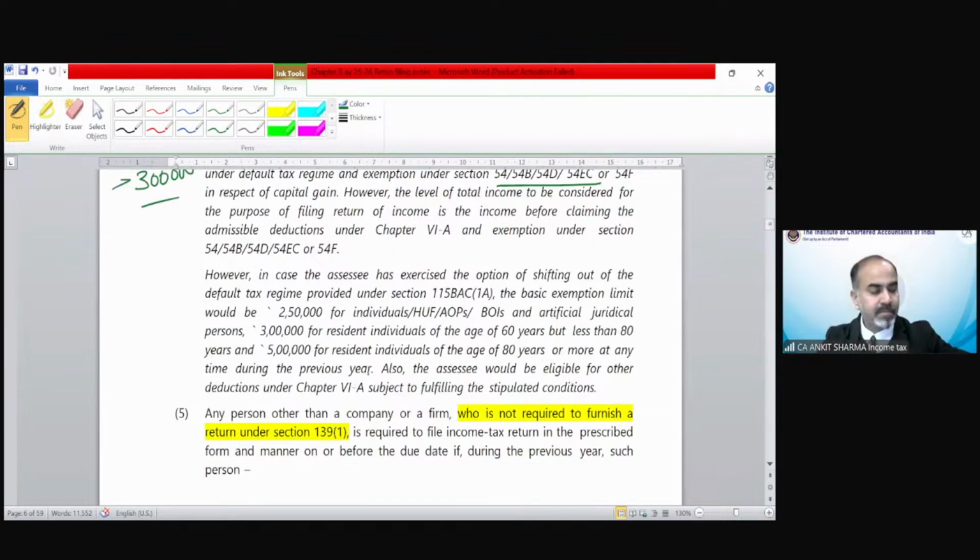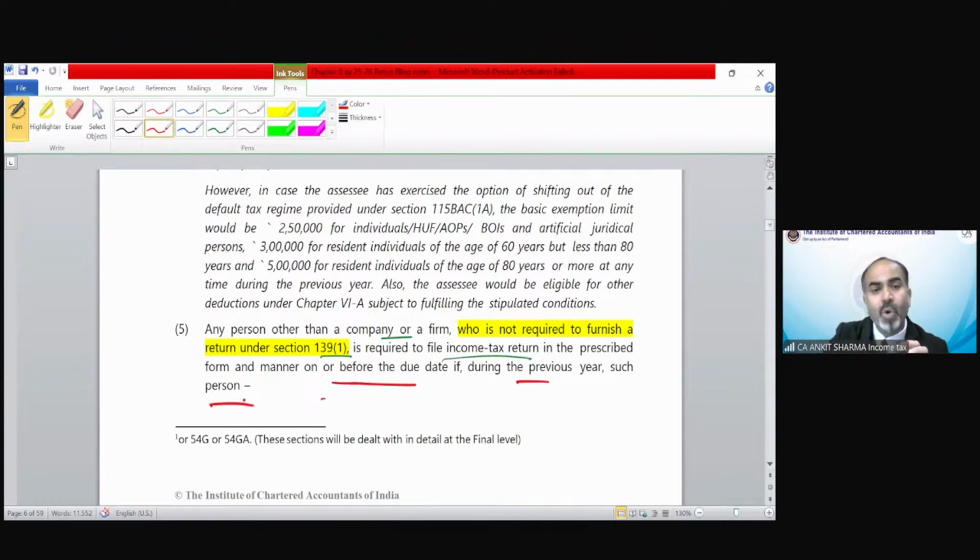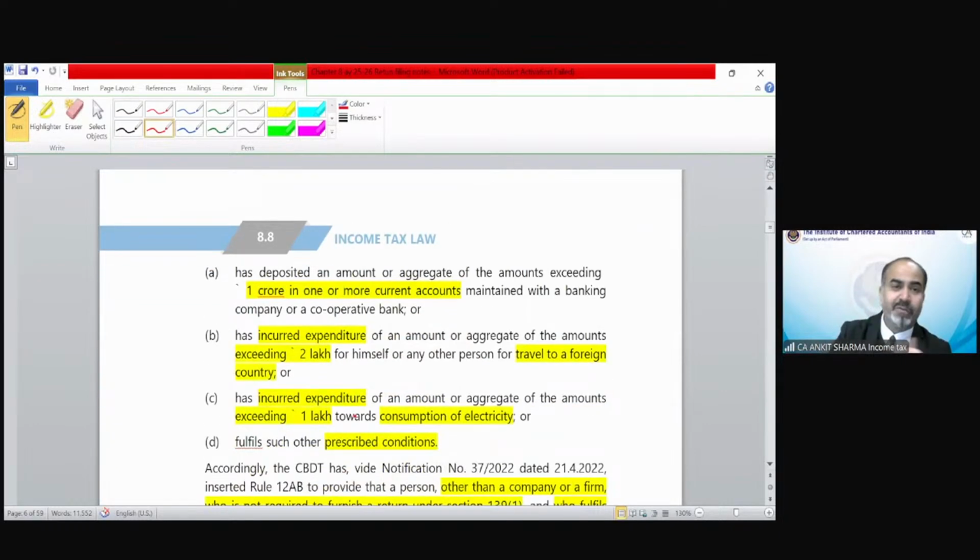It is not yet completed. We have discussed 4 points of compulsory filing of ITR, but we have more points to cover. It says any person other than a company or a firm who is not required to file a return under section 139(1) is required to file an income tax return in the prescribed form and manner if such person fulfills certain more conditions. If you fulfill any of these A, B, C or D points, whether or not you are covered under the above points 1 to 4, you have to file your income tax return.